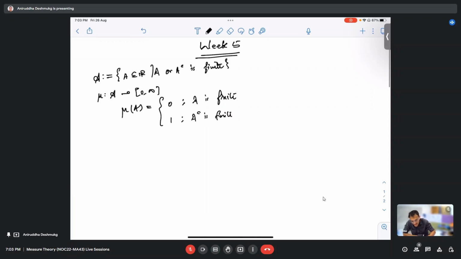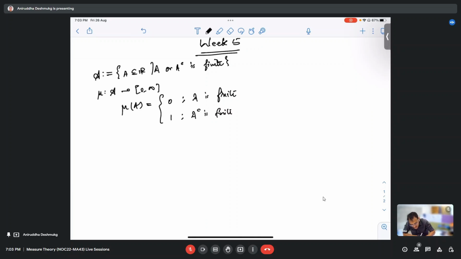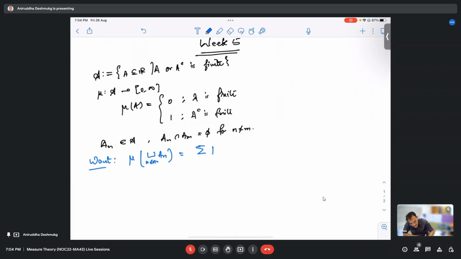So let us start with a sequence of sets inside A which are mutually disjoint, so A_n intersection A_m is empty. We want the measure of this disjoint union of the A_n to be equal to this sum.